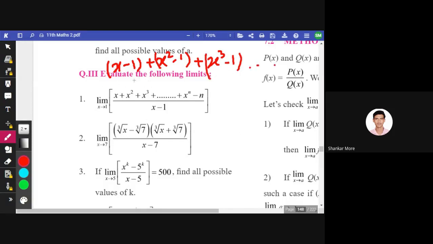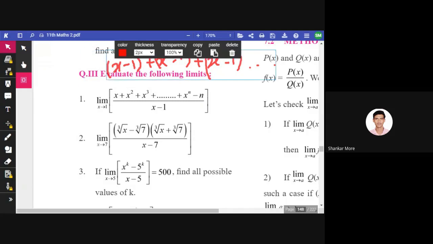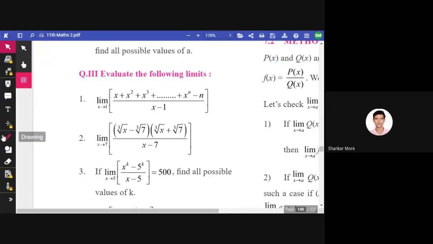Now I can take x minus 1 common from all of these. Okay, from this also it can be taken out, from this also. x minus 1 can be taken out. So we will cancel that x minus 1 with this x minus 1, and the remaining term can be solved by putting x equals 1. This x minus 1 that comes out of all these terms, take it out separately in the numerator as common, and cancel the numerator term with the denominator term. So you will get some polynomial, and you can put the value x equals 1 directly in that polynomial, because there is no denominator. We don't have to worry about it. If there is no denominator, we can get the answer straightforward.